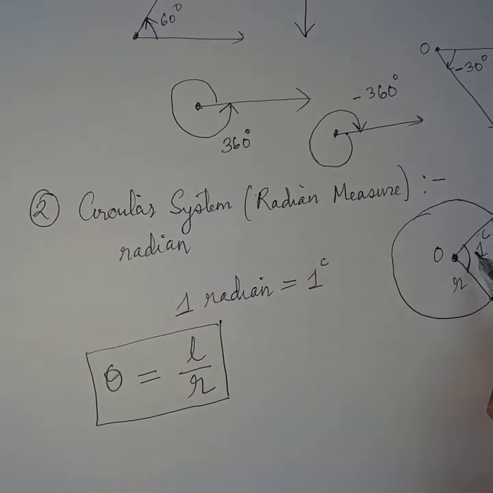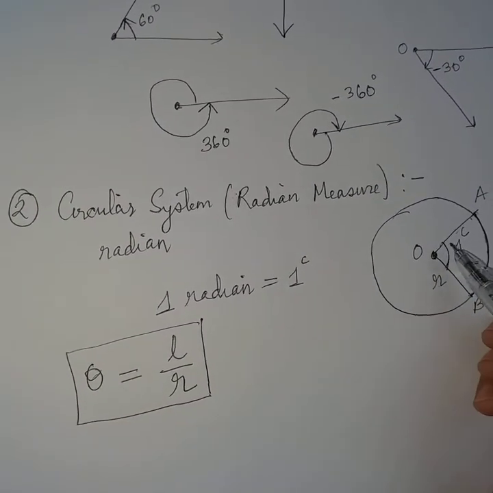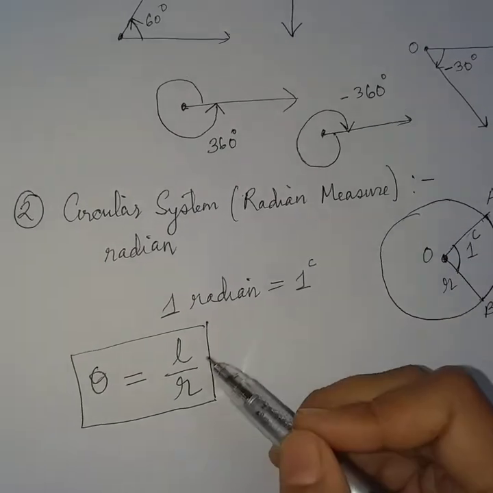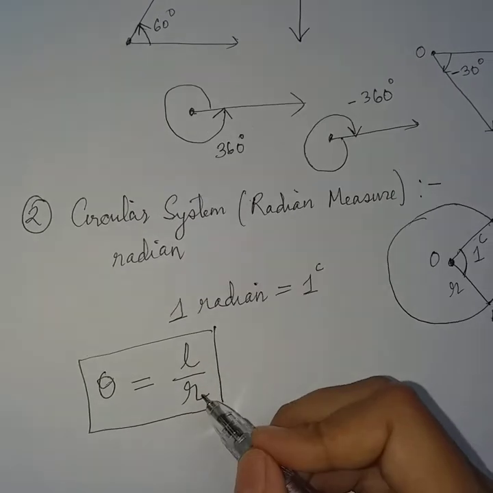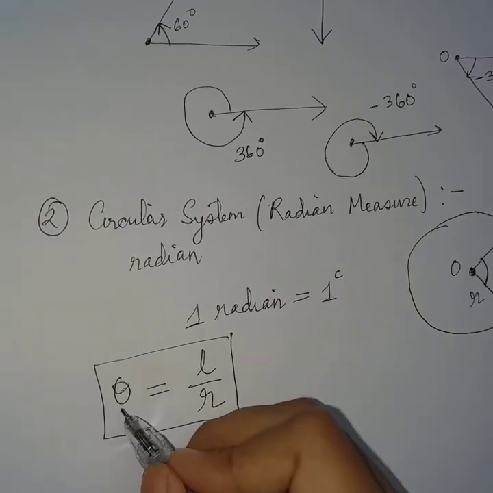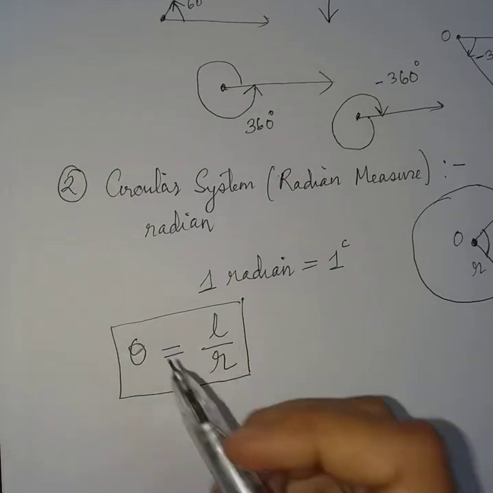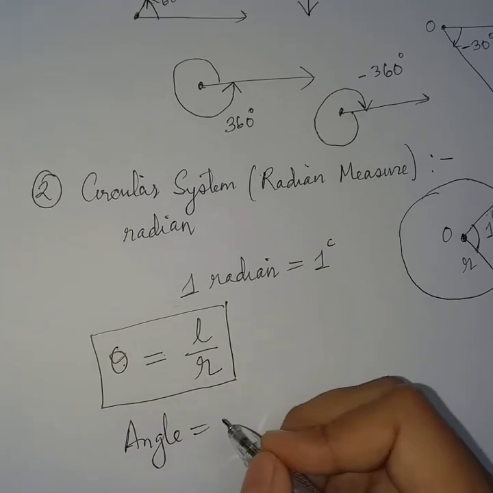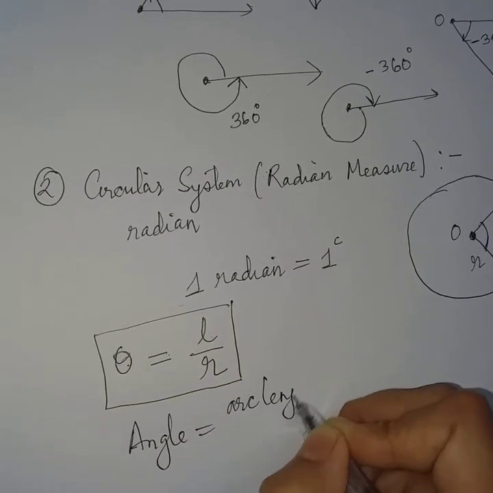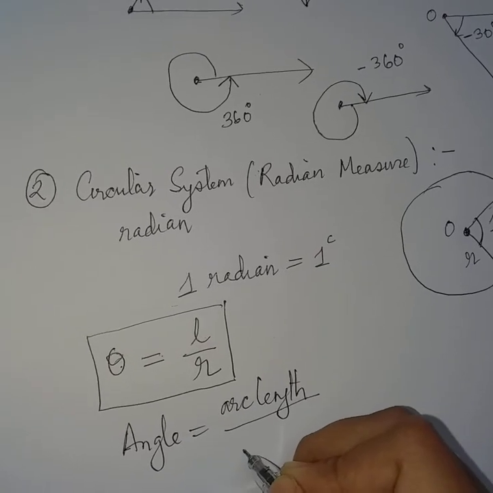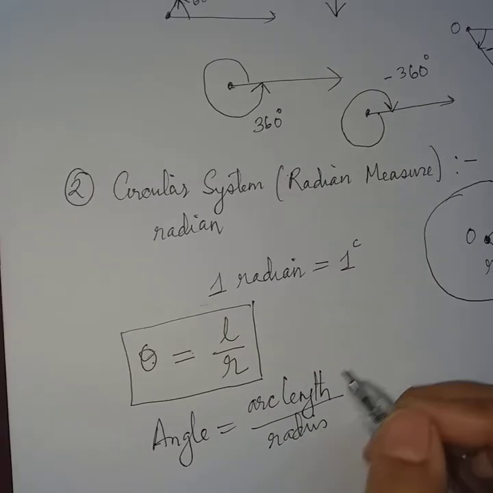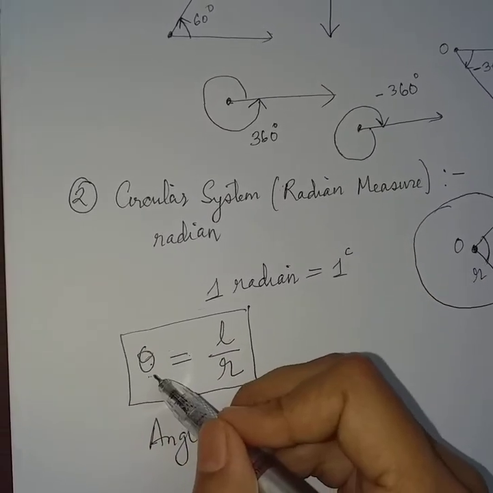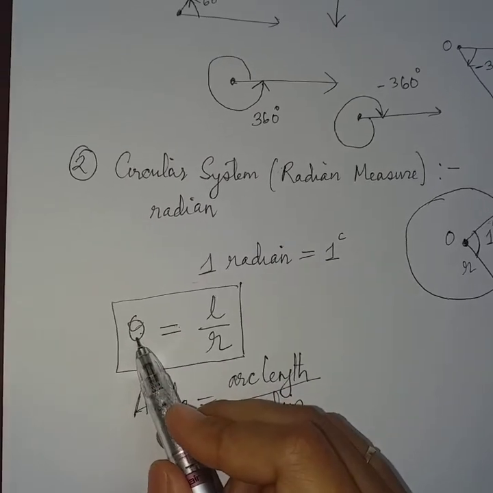So in a circle of radius r, if theta is the angle subtended by an arc of length L, where L is the arc length and r is the radius, then theta is equal to the arc length divided by the radius. Here we always have to remember that theta is in radian, not in degree.